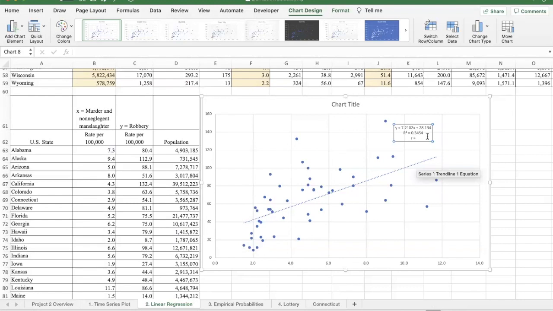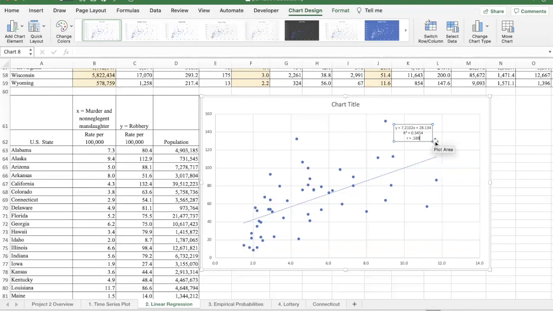So let's just call it 0.588. So it's kind of the middle of the road. Remember, the highest correlation coefficient is 1 and the lowest is 0, and this one is kind of closer to 0.6. So there is a moderately strong relationship between a state's murder rate and its robbery rate. So there seems to be a connection there.